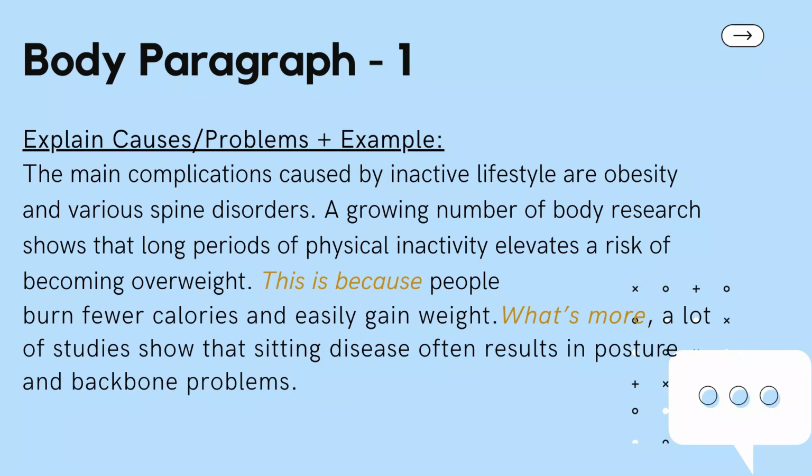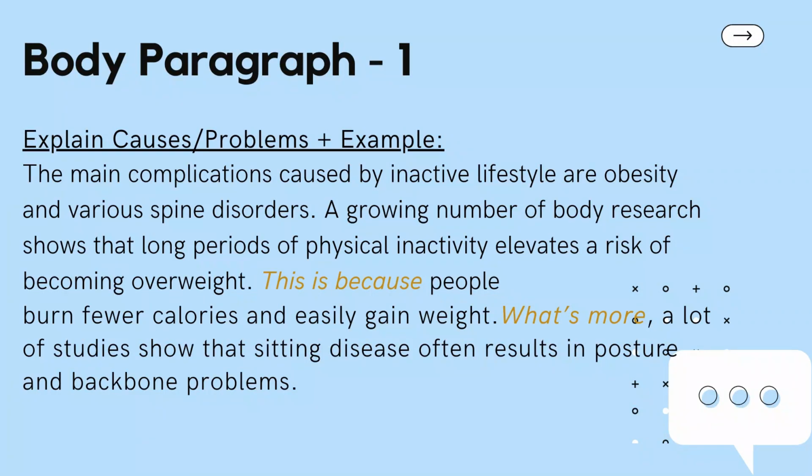To start with, the main complications caused by inactive lifestyle are obesity and various spine disorders. A growing number of research shows that long periods of physical inactivity elevates the risk of becoming overweight. This is because people burn fewer calories and easily gain weight.